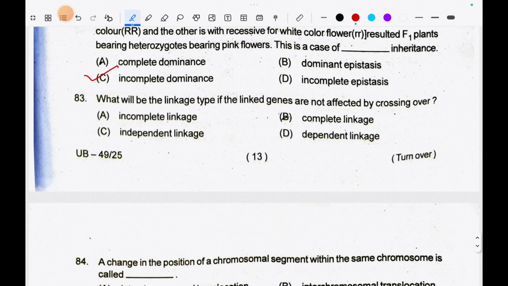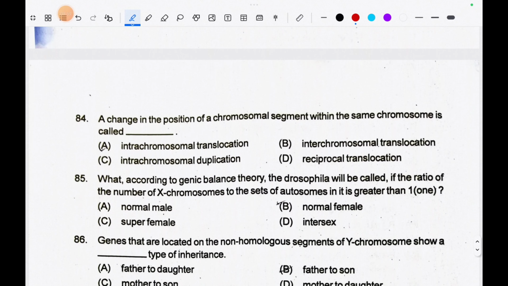83. What will be the linkage type if the linked genes are not affected by crossing over? The correct answer is complete linkage. 84. A change in the position of a chromosomal segment within the same chromosome is called intrachromosomal translocation.